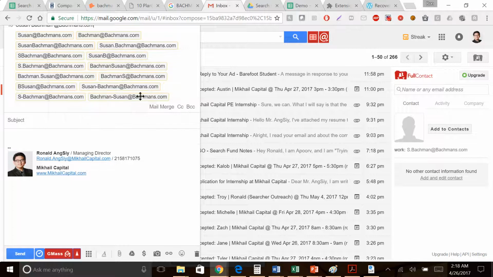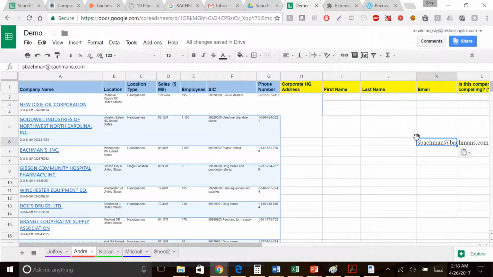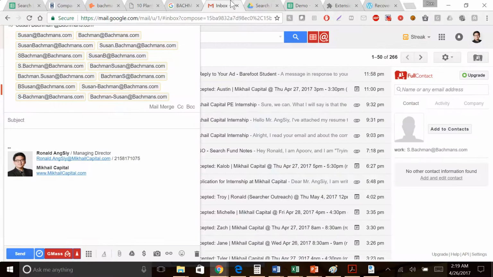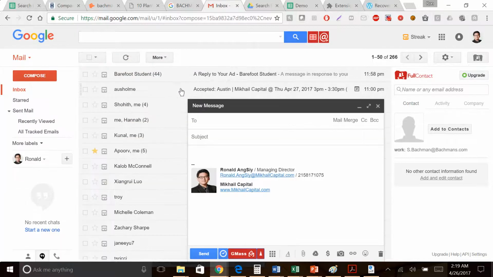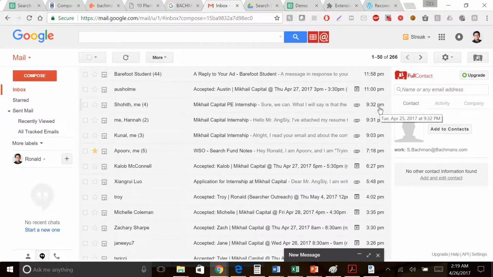So a combination of these two Chrome extensions could also help you find the email address. So a couple of options here. You put in Susan Bachman. Now that you have Susan Bachman's name, let's assume you get all of these filled out, right? Once you get all these filled out, it's time to contact people. So when you're in the process of contacting someone,